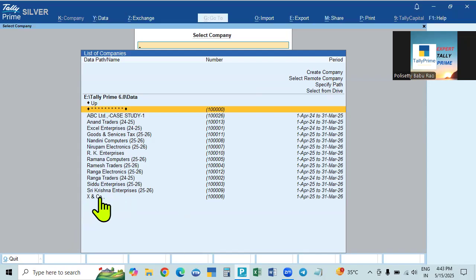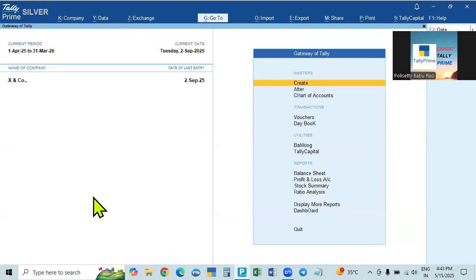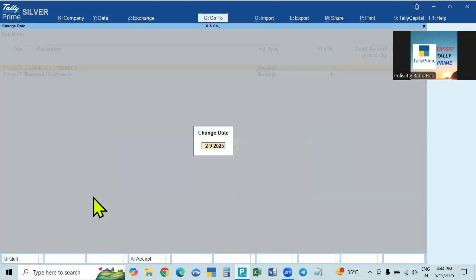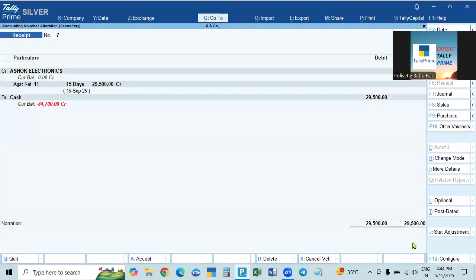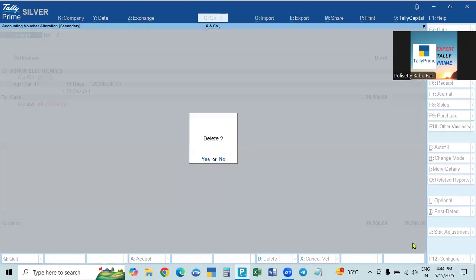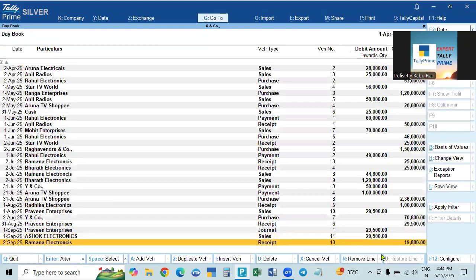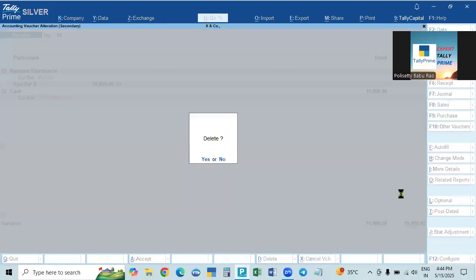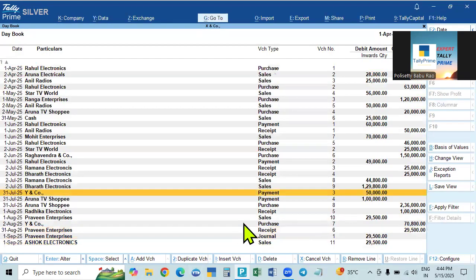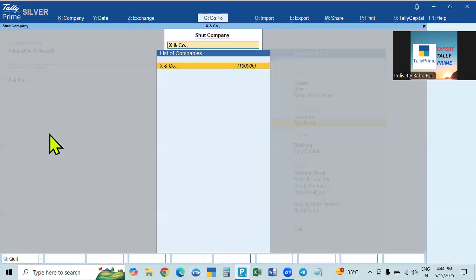Suppose here, in this case, we assume. Go to the day book. The last one, see here, is a receipt of 29,500 rupees. I am deleting this receipt. Then that receipt is deleted. What is that? 29,800 rupees, also dated 2nd September. This also I am deleting. So two entries I deleted. By mistake, the entries are deleted in this company.